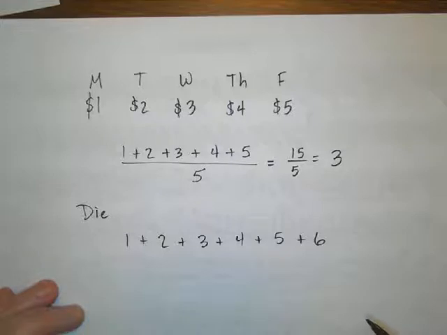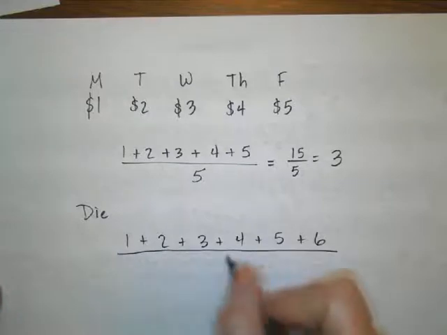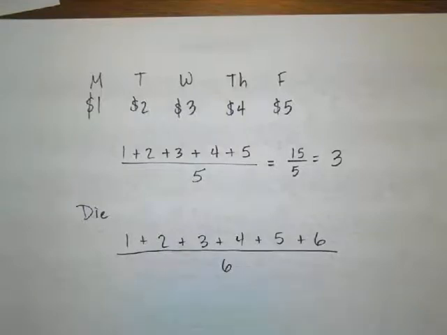So what's the average amount of money I would get from a single roll of the die? I don't know what it's going to land on, but if we did this a whole bunch of times, what would be the average amount of money you would end up with? If you roll the die over and over again, you're bound to get about the same number of 1s as 6s, about the same number of 2s as 3s, etc. So the average would be, if I add those all up and divide by 6, because there are 6 different possible things that could happen, 21 out of 6, which is equal to 3.5.